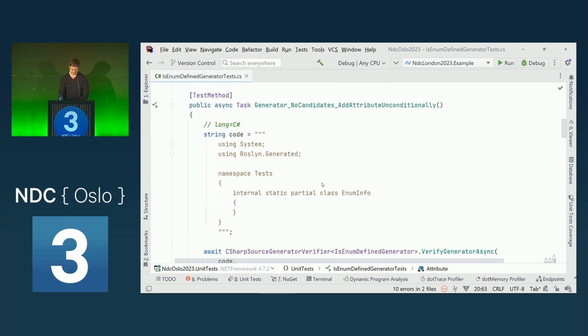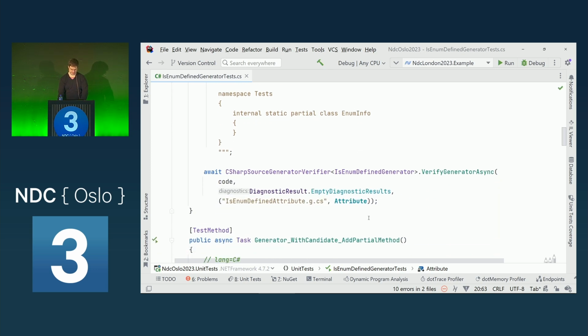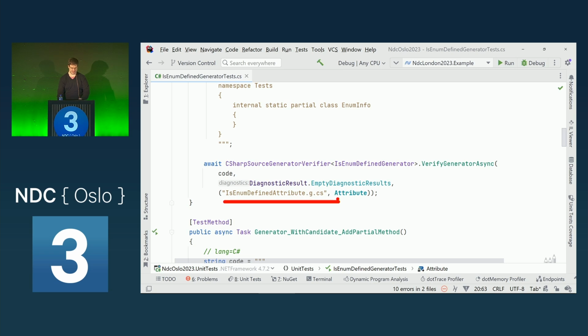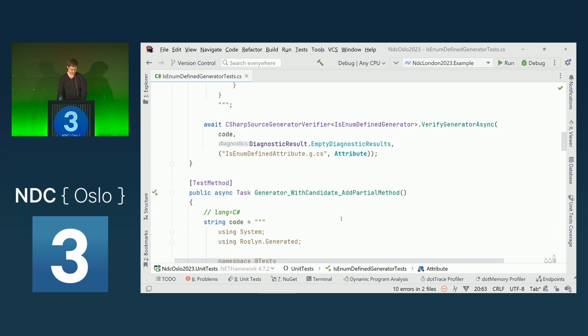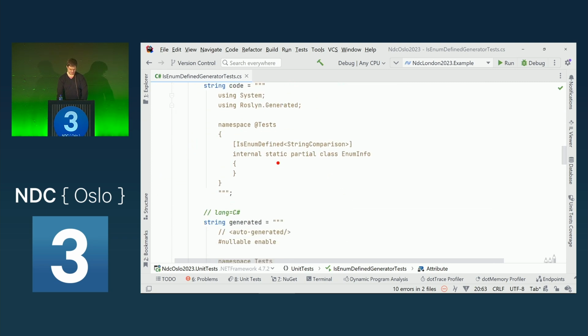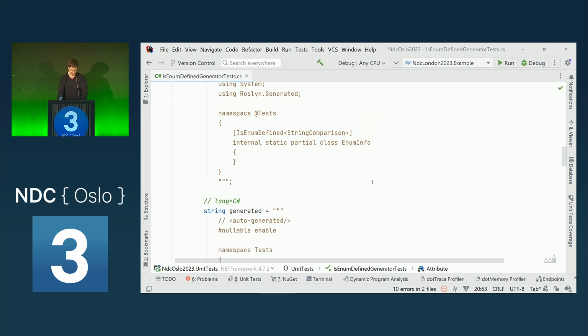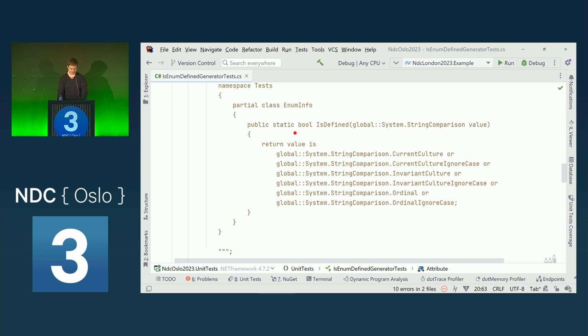And I have one test where if we have a partial type, but there is no attribute on it, the source generator shouldn't generate anything. It should only generate the attribute, which we verify here. This IsEnumDefinedAttribute.g.cs should be generated as this string. Then we have another test where we actually have the attribute on this partial type. And then we expect this method to be created.